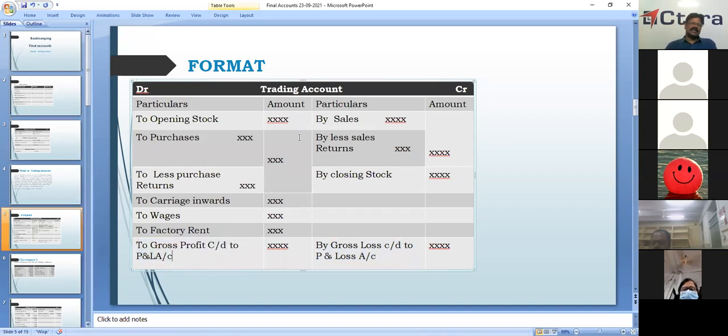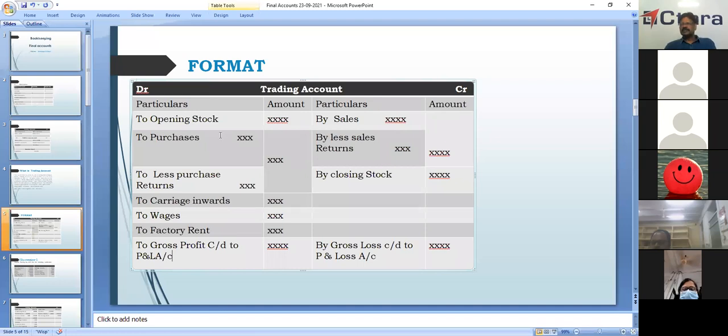Once again, this is the format, and this is for the benefit of non-commerce students. Please be attentive. The trading account is prepared in a T form like any other account. We have the debit side on the left-hand side and the credit side on the right-hand side, with particulars and amount columns on each.